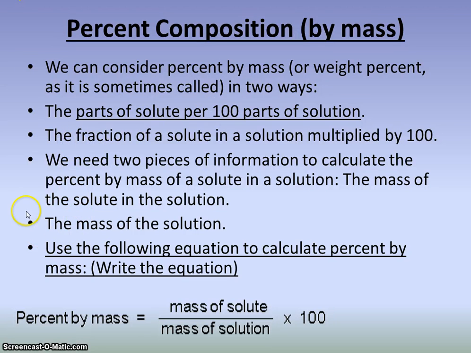So we're going to determine the mass of the total solution. Remember, we use the triple beam balance for mass. And then we're going to determine the mass of the solute that is in there. We divide that out, multiply it by 100, and that is our percent composition by mass. So if I have 10 grams of sugar and I dissolve that into 100 grams of water, or make a total solution of 100 grams, then my percent by mass will be 10 over 100, multiplied by 100, which means it's 10%. That will be a 10% sugar water solution.